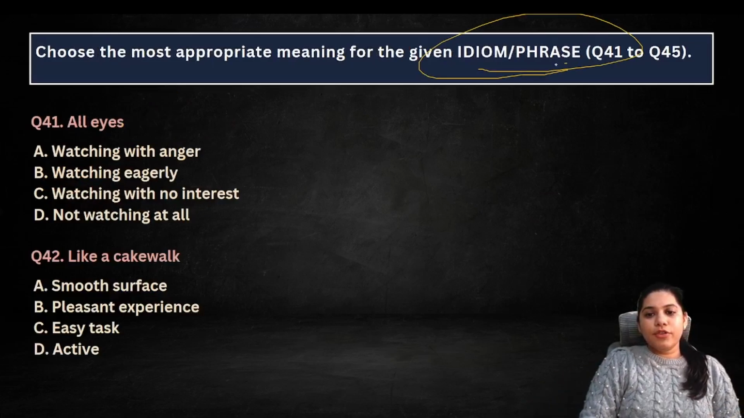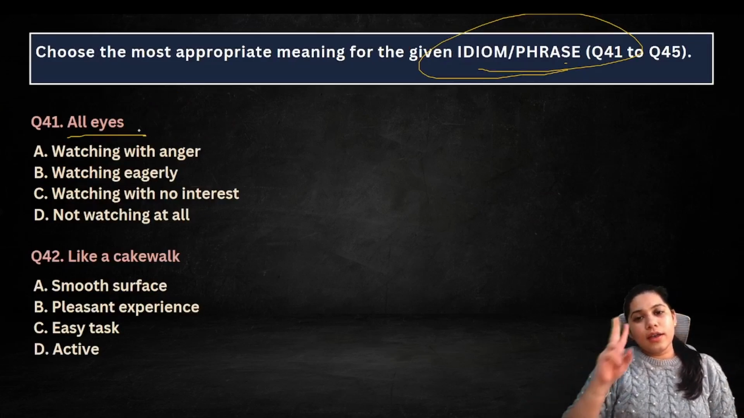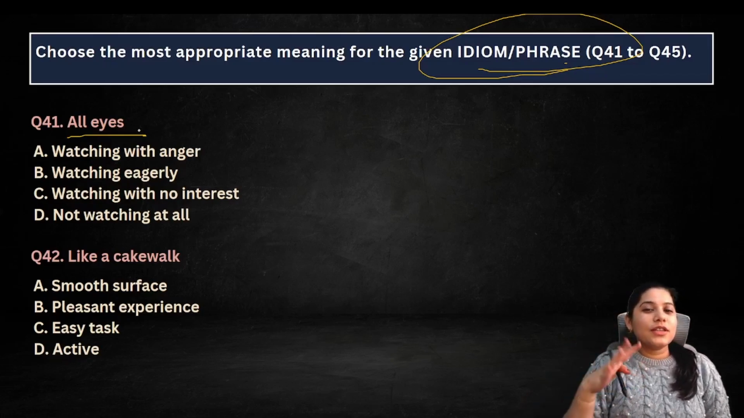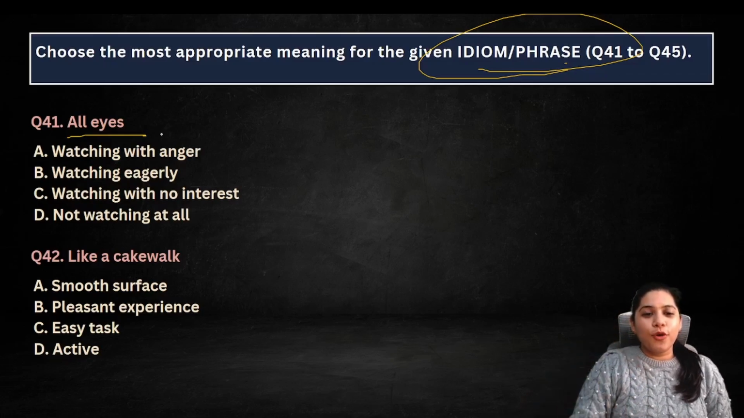All right, idiom and phrases. All eyes are on you. If I say, what does that mean? It means I'm watching eagerly what you're going to do, how you're going to perform.